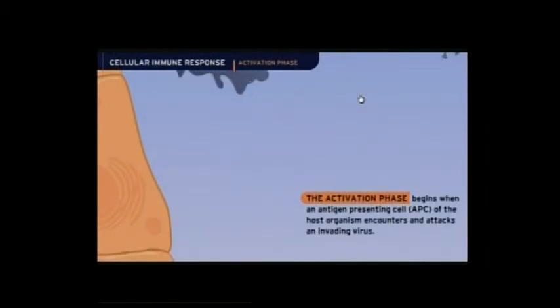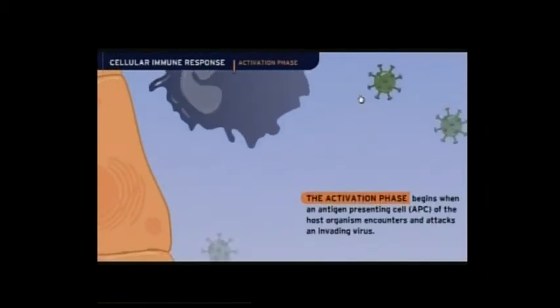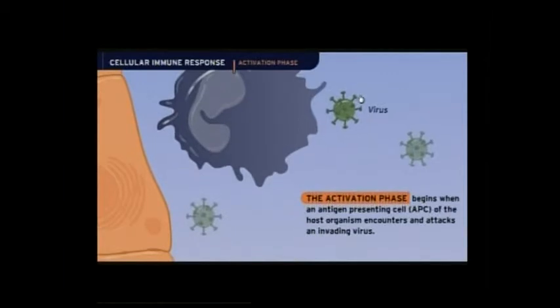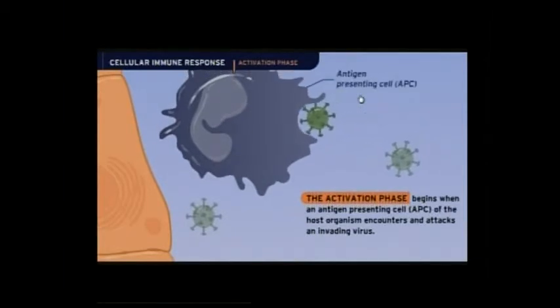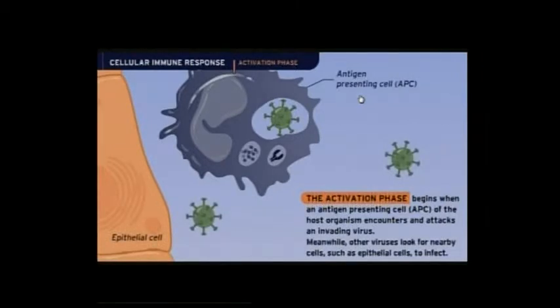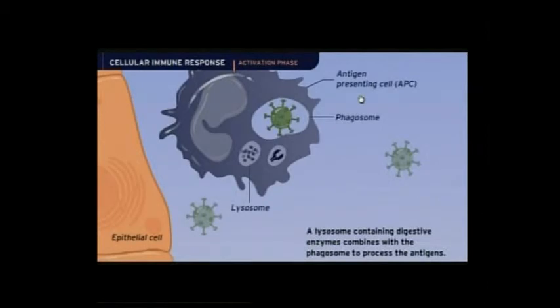So see this animation. It is related to the cellular immune response. These are some of the virus molecules. They are captured by the antigen presenting cell, for example a macrophage. Then after capturing, it will fuse with the lysosome, and then it will form the phagolysosome.